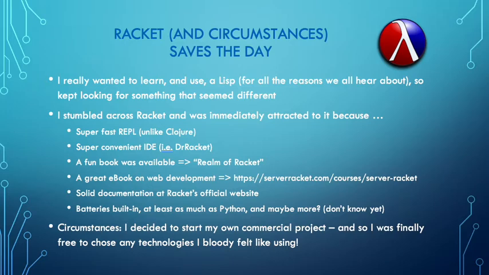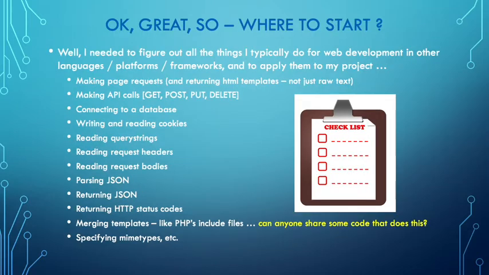And then the circumstances that made everything possible in terms of learning Lisp for real, and the chosen Lisp being Racket, is because I found a project that I can do, and I didn't have to report to anybody or use the technologies they were already using. I can use whatever I bloody felt like using.